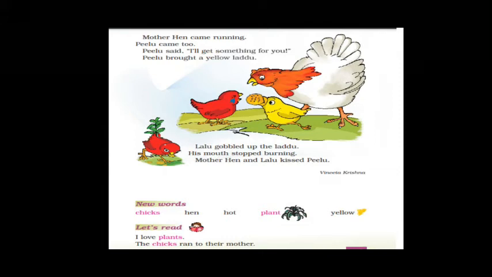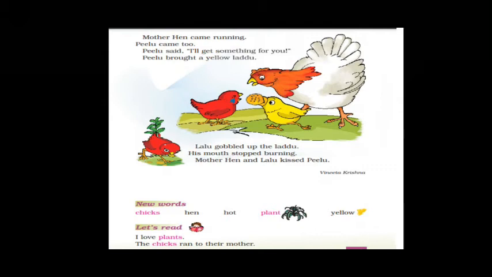Pilu brought a yellow laddu. What did he bring? Pilu brought a yellow laddu, because Pilu also likes something yellow. Lalu gobbled. Gobbled means swallowed up the laddu. His mouth stopped burning. Mother hen and Lalu kissed Pilu.